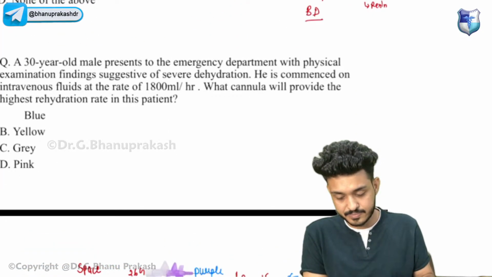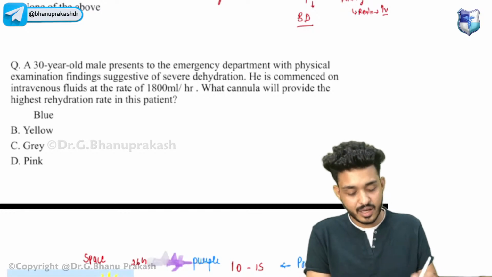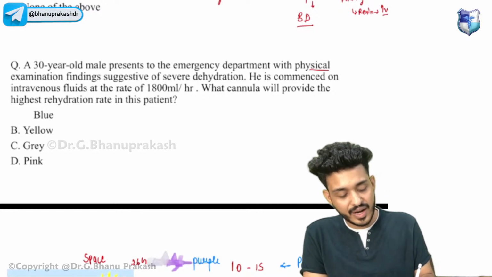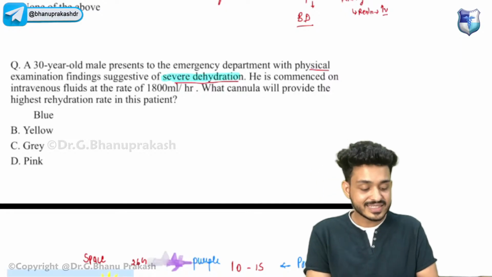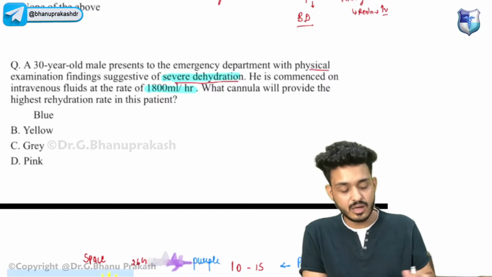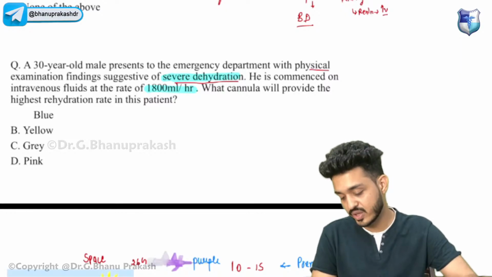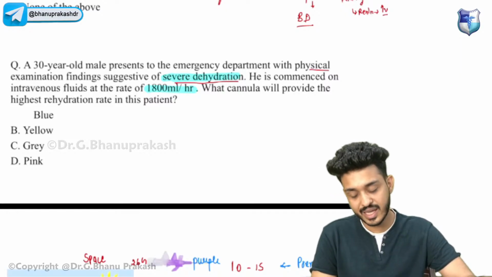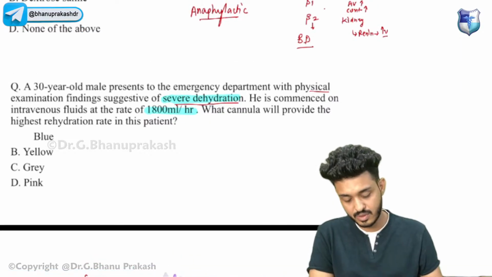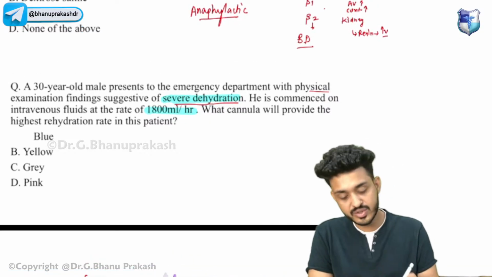Okay, next one. A 30-year-old male presents to the emergency department with physical examination findings suggestive of severe dehydration. He is commenced on intravenous fluid at a rate of 1800 ml per hour. What cannula will provide the highest flow rate in this particular patient? Okay, they want to know the color of the cannula. How many say yellow, green, pink, blue? What is your answer? Try to answer.